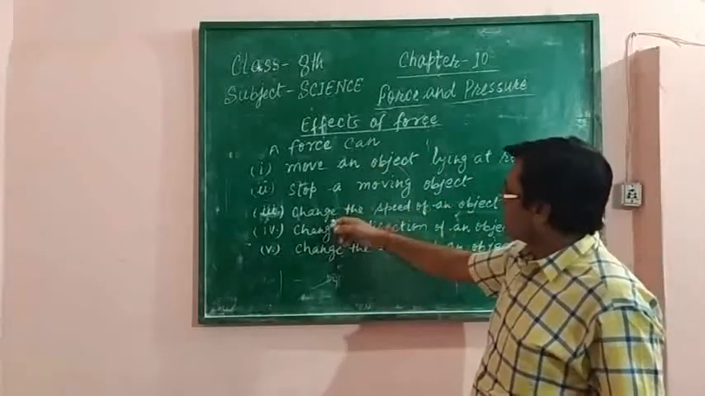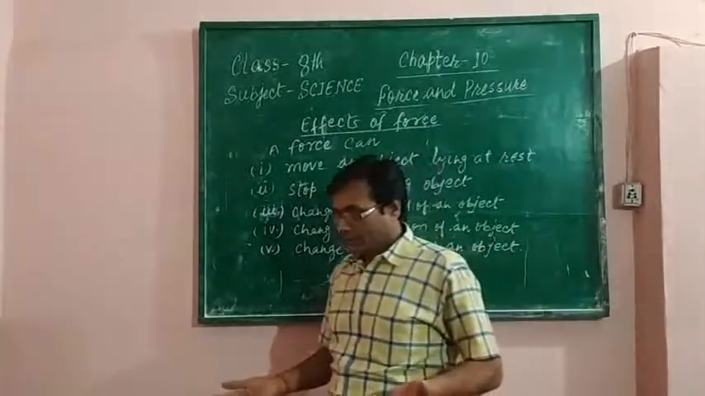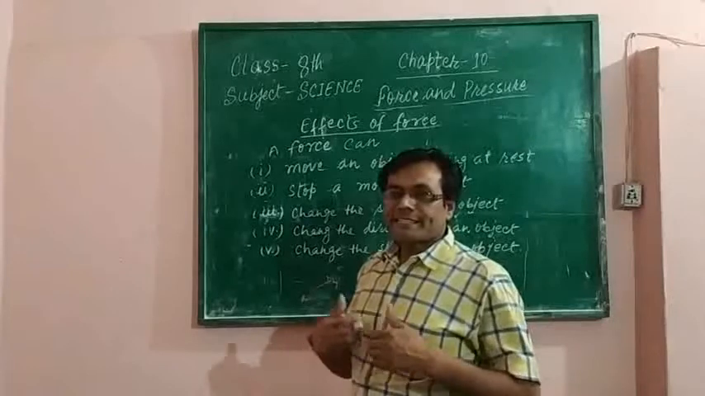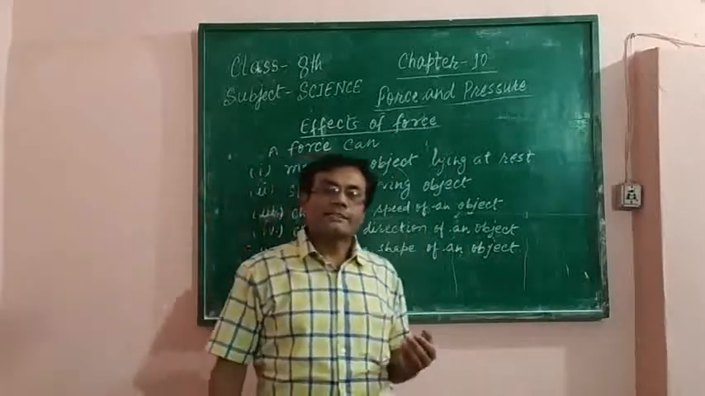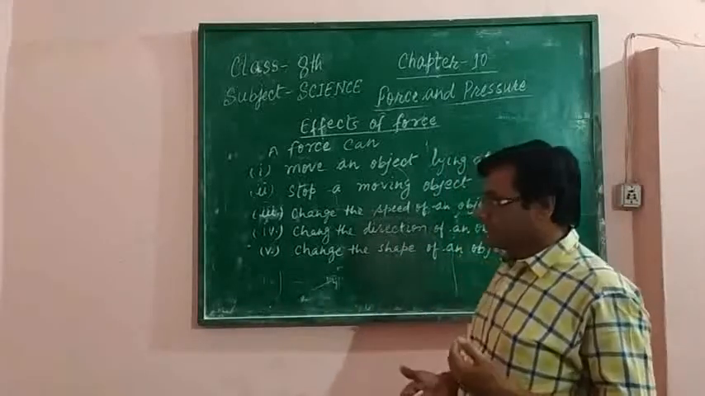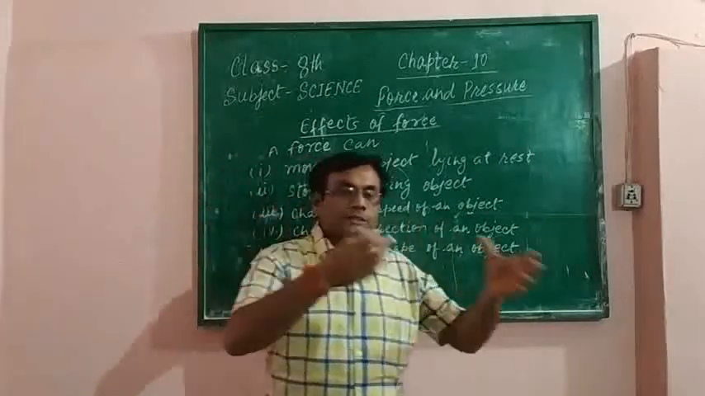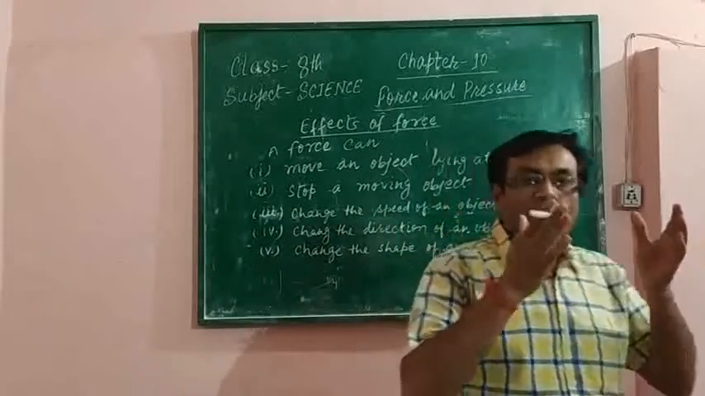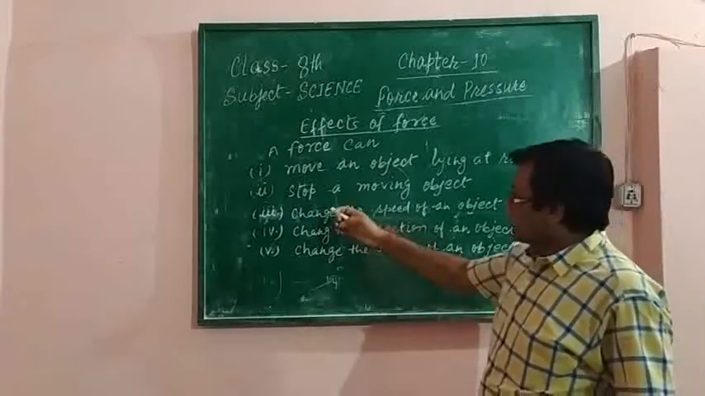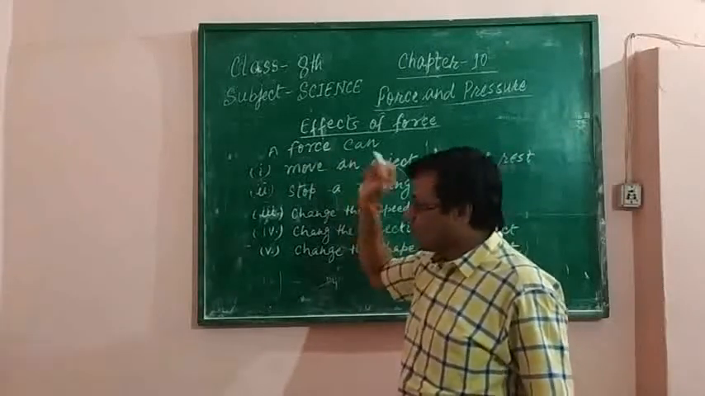Next, a force can change the speed of an object. When you apply more force on the pedals, your cycle runs faster. When you accelerate the bike or car, it also runs fast. You have seen when a person applies more force on the swing, it goes higher in the sky. So it is an example of changing the speed of an object by force.